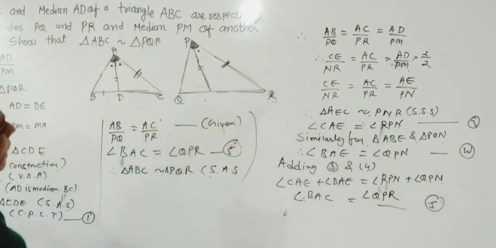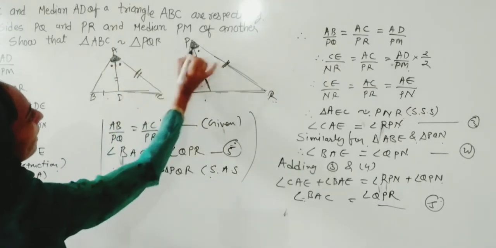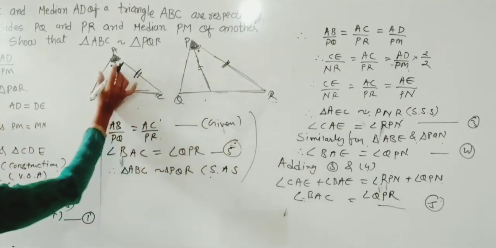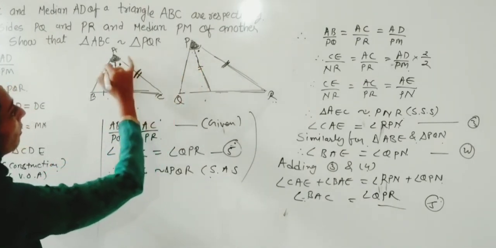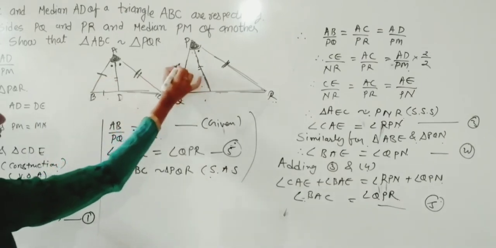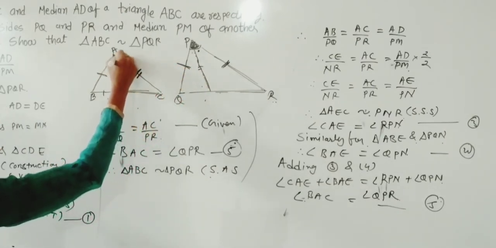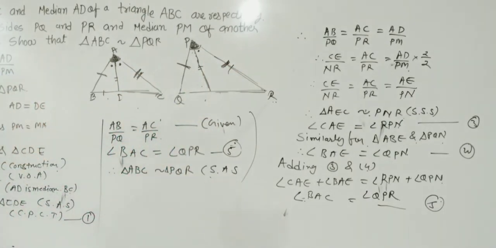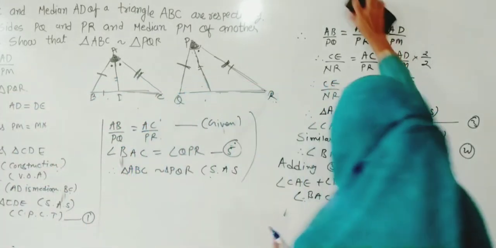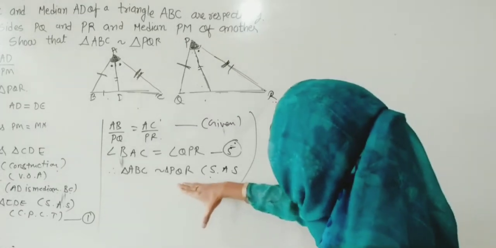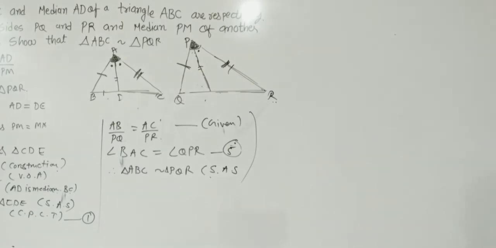And this whole thing was for proving angle A and P. Then we add these two angles to make that whole large angle. Then we talk about this side and this side along with this angle and the ratio of the sides, and then we have proved it by side angle side. And for the last part, you do not have to write this, earlier you will write this. For that you have to write the last answer as here. So this is the end of